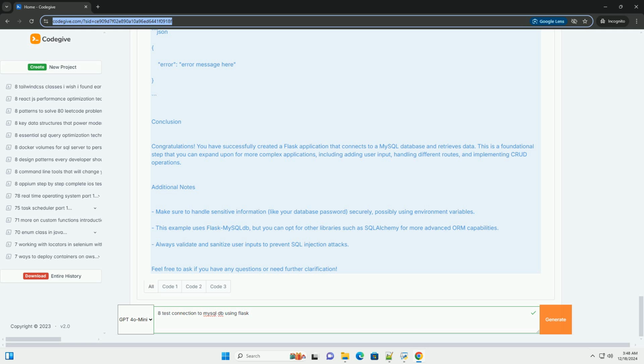Step 1. Setting up the MySQL database. 1. Start your MySQL server. 2. Log into your MySQL console. Bash: mysql -u root -p. 3. Create a new database and a sample table.